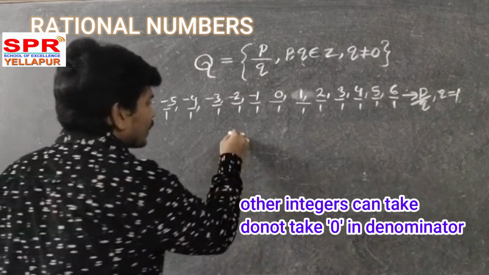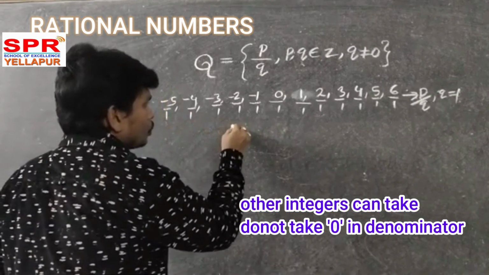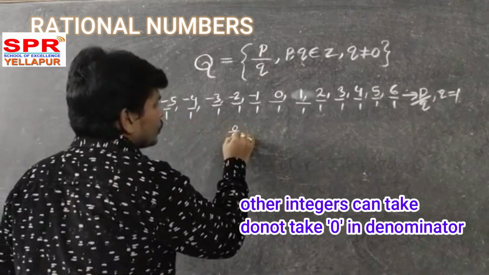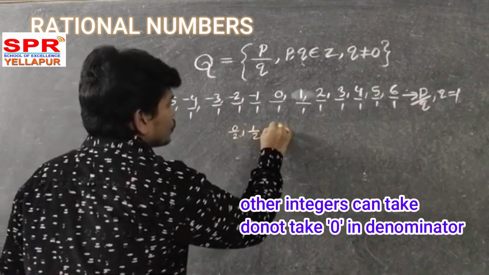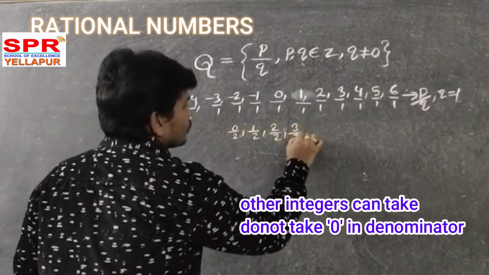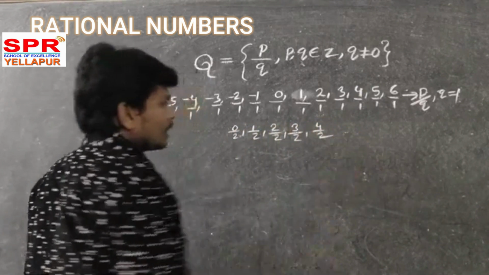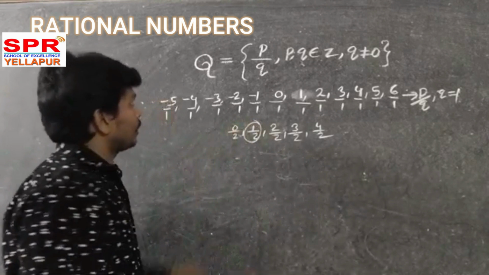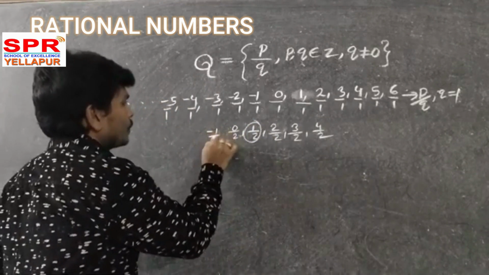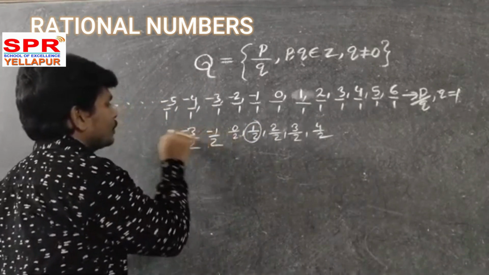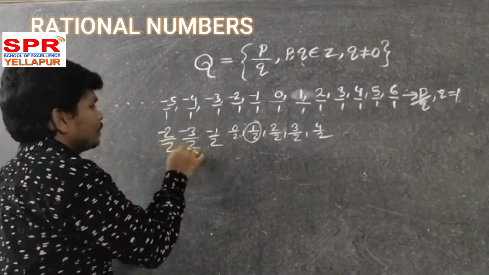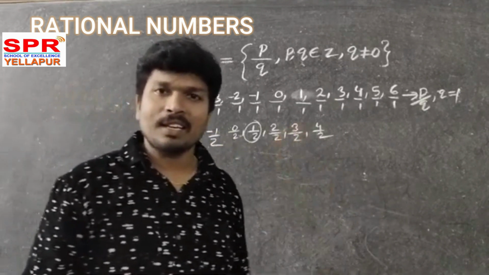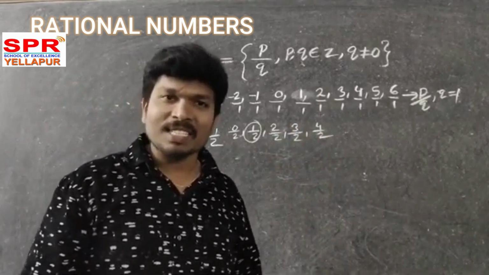So now I am taking, say, 2. 0 by 2, 1 by 2, 2 by 2, 3 by 2, 4 by 2. Yes or no? Minus 1 by 2, minus 3 by 2, minus 2 by 2. So are these rational numbers? Yes, because